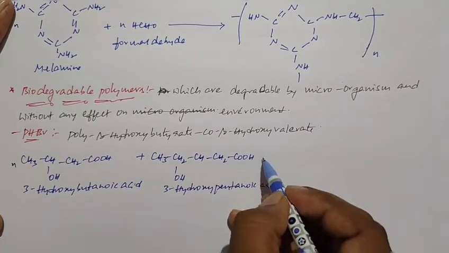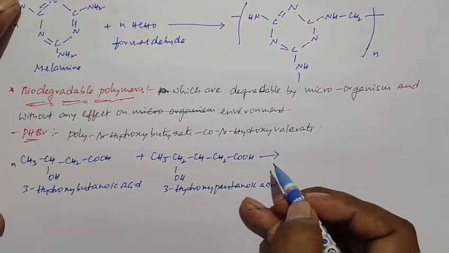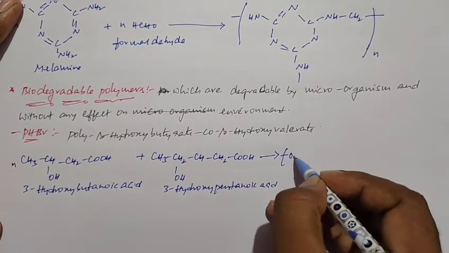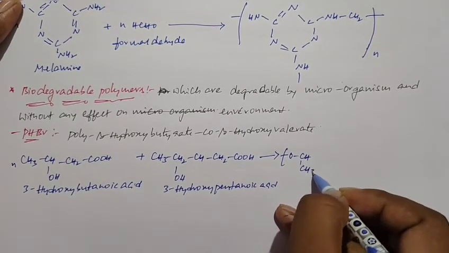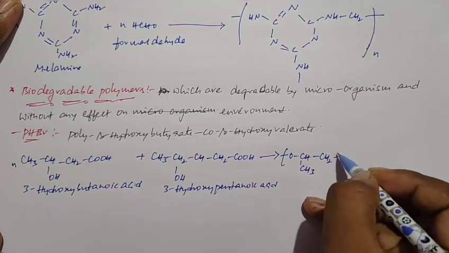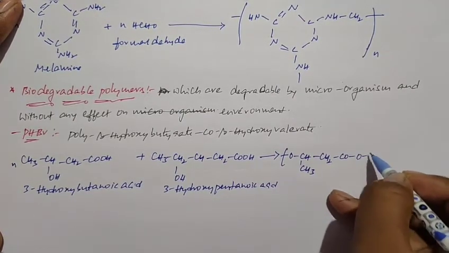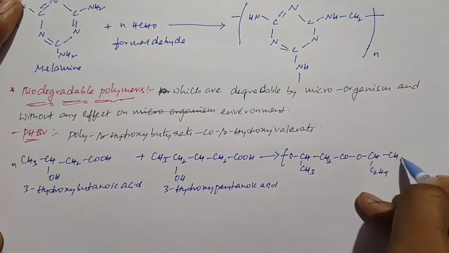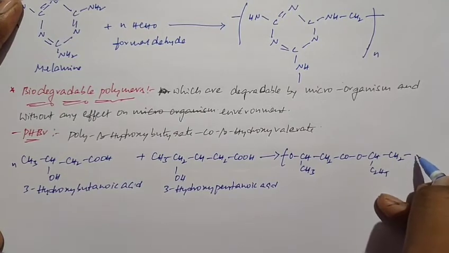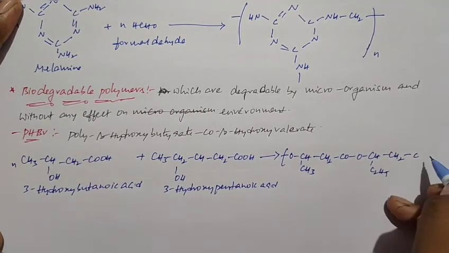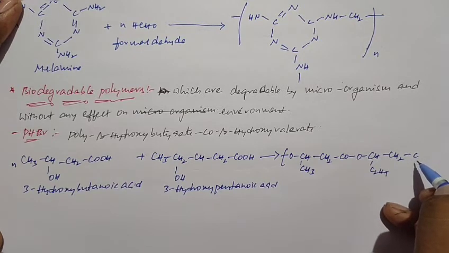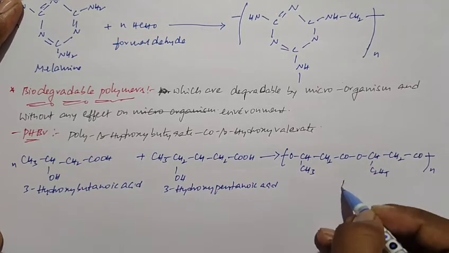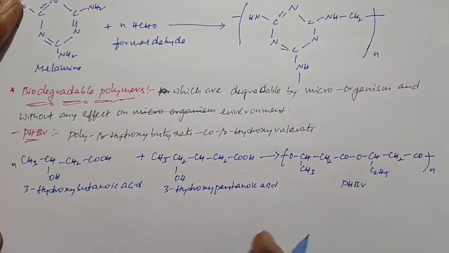So when 3 hydroxybutanoic acid and 3 hydroxypentanoic acid undergo polymerization, they can form PHBV. If you see the structure of PHBV, this is the polymeric form of PHBV.